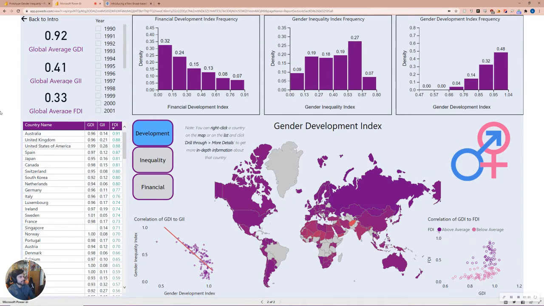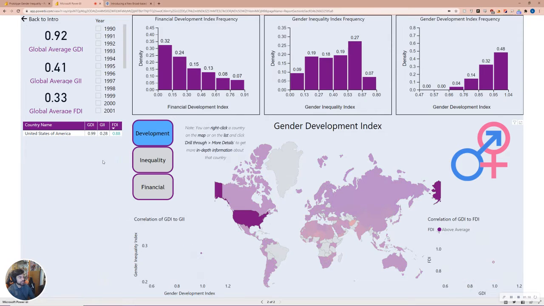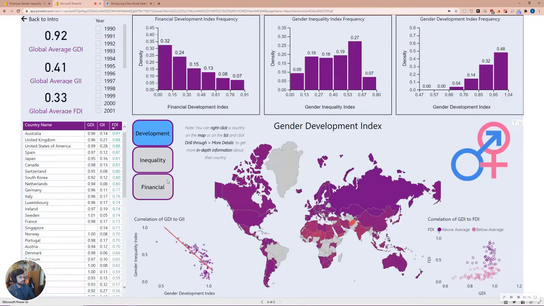So for this dashboard at the top left, we have the global averages for the GDI, GII, and FDI for any given year. If you click on a country on the map, it won't actually change those values, so you can always compare the values to whatever countries you're inspecting. And we also have a year filter. If you don't select a year, it will by default average all of the values between 1990 and 2013, which is not really the kind of information we're looking for here. So right now we're using the year 2005, but keep that in mind whenever you're browsing through this dashboard yourself.